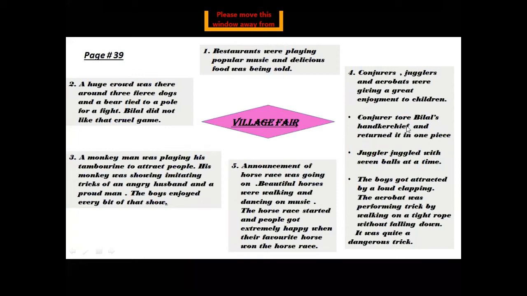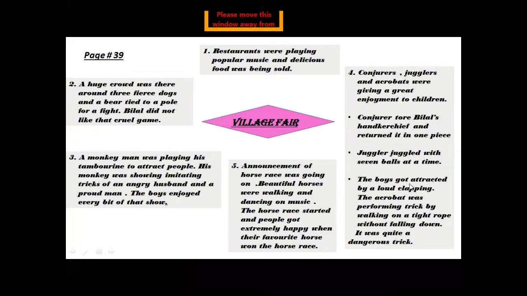The conjurer tore Bilal's handkerchief. The conjurer took Bilal's handkerchief from him and he tore it into pieces. And it was magic. He did a magic trick in which he returned it in one piece. He tore it and returned it as if it was not torn. It was in a single piece. Then the juggler was juggling with 7 balls at a time. He was showing his tricks by juggling with 7 balls at a time, and he did not drop a single ball. So all were enjoying his trick.